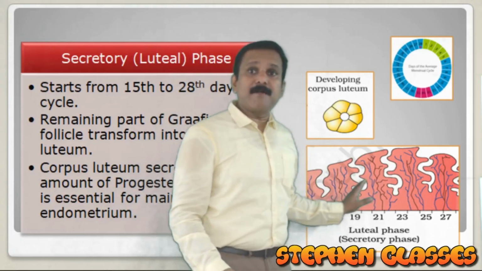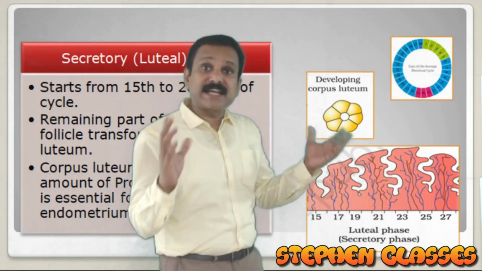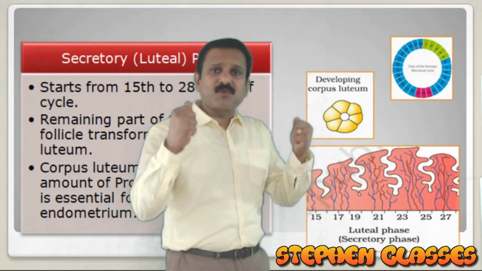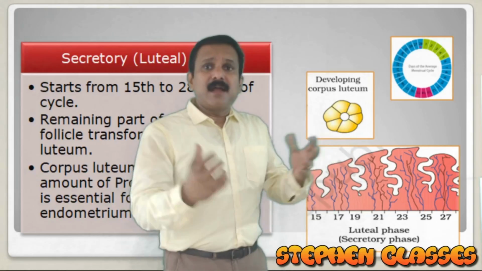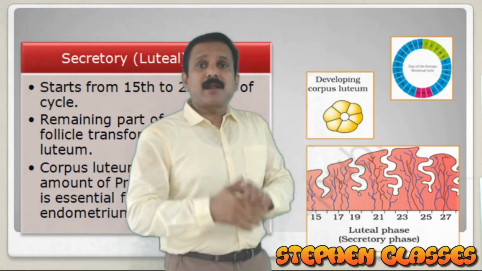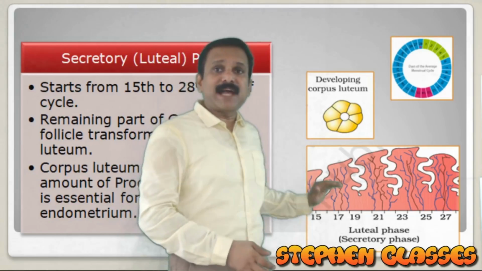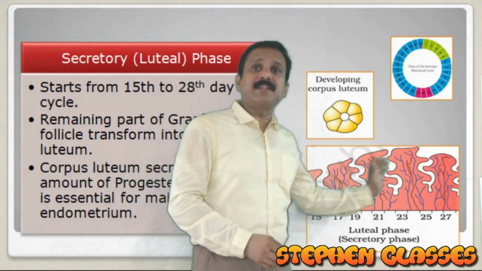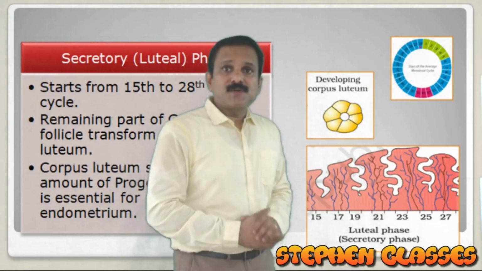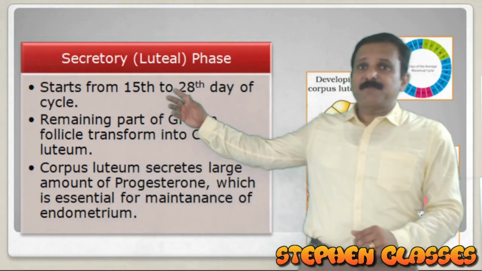The endometrial wall will become glandular or secretory. Now it is very much ready to receive a fertilized ovum or embryo. So that preparation is going on in the endometrium.